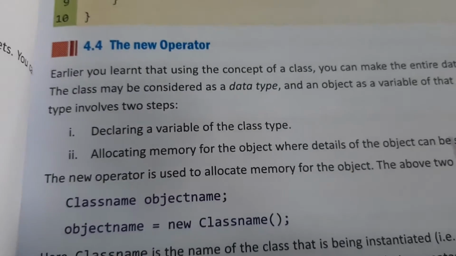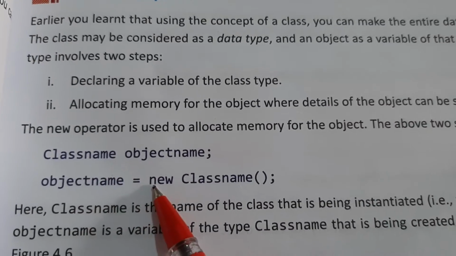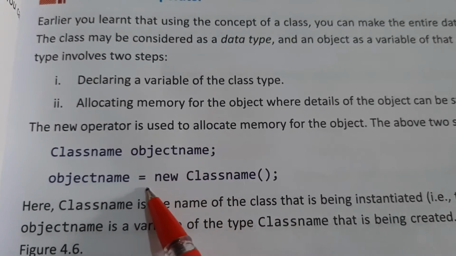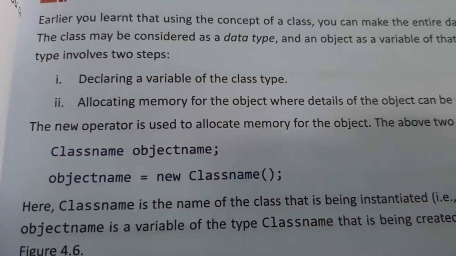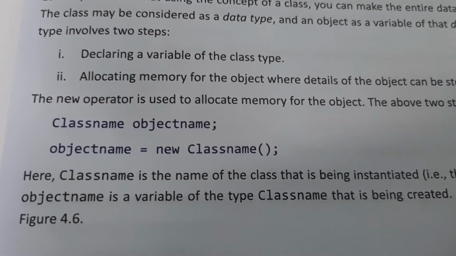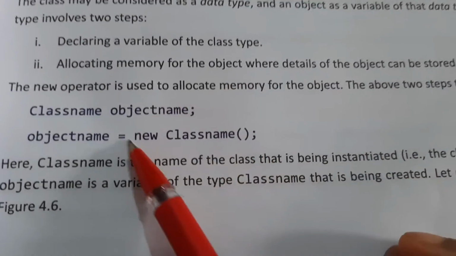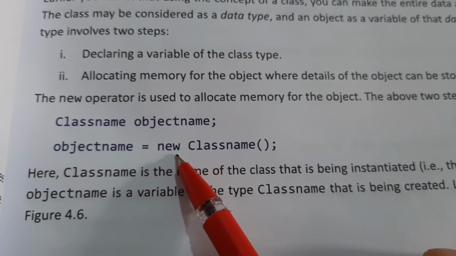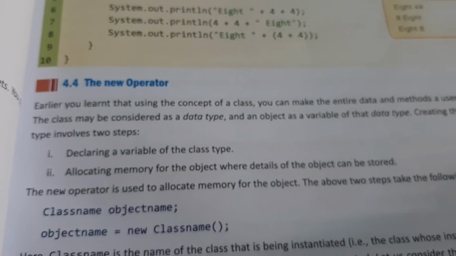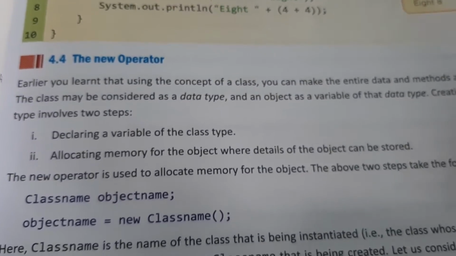Next topic is the new operator. What is a new operator? It is basically used to create the object. This new operator is used to create space in the memory. If you have to create a new object, then you have to use the keyword called new. So new is nothing but an operator that is used to allocate memory in dynamic memory.